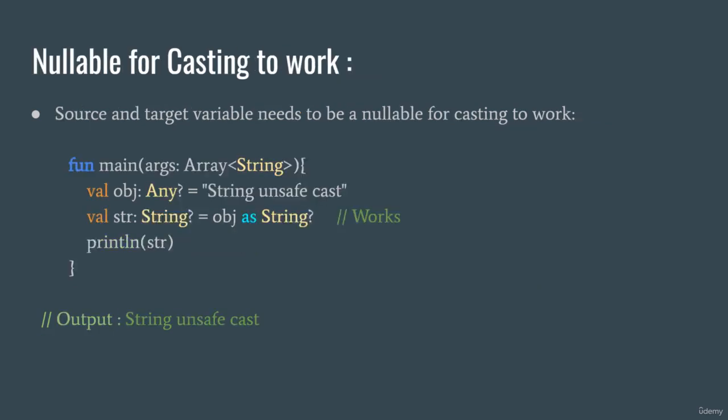All right. So now let's look at an example where this actually works. The source and the target variable need to be nullable for casting to work. So here we have the object of type Any nullable, with the question mark, and it has a string in there. So a string is hidden, so to speak, in the Any object. And then we have a string which is also nullable. What we can do is say object should be cast into a String nullable. So this will output the string "unsafe cast".